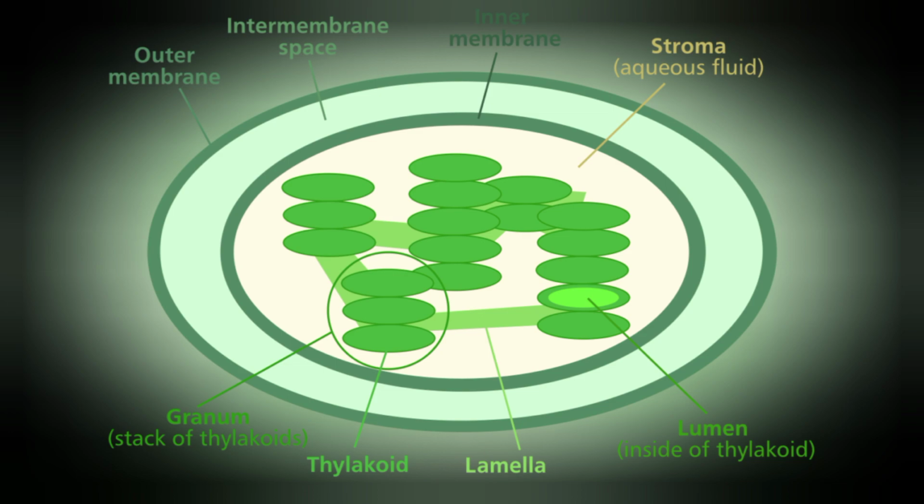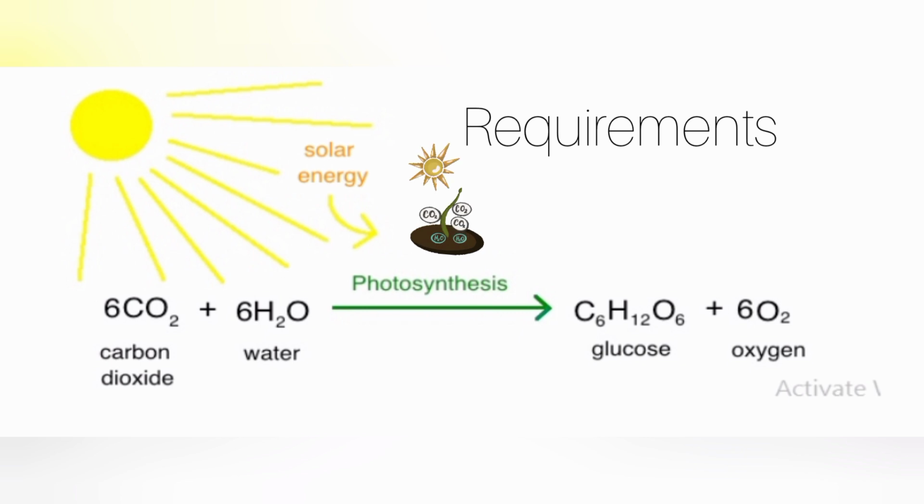Photosynthesis takes place in chloroplasts, where chlorophyll is present. The requirements for photosynthesis are: number one, light energy, which is gotten from solar energy, that is the sun. Number two is carbon dioxide. The source of carbon dioxide is the atmosphere and also respiration. The third one is water. Plants get water from the soil with the help of the xylem cells.